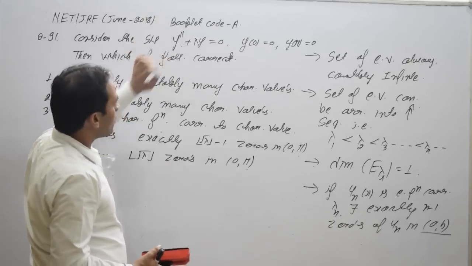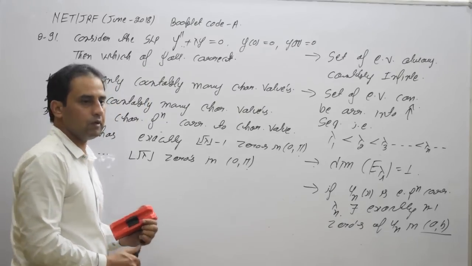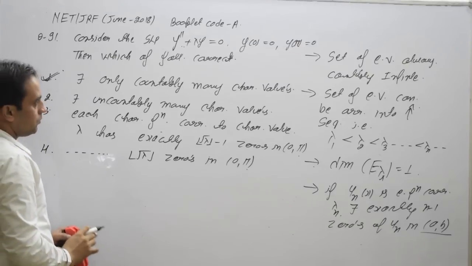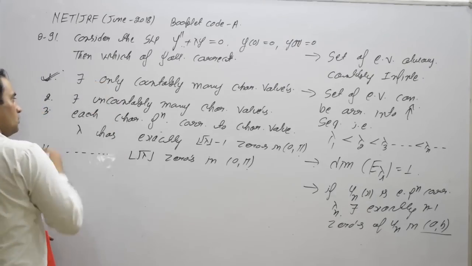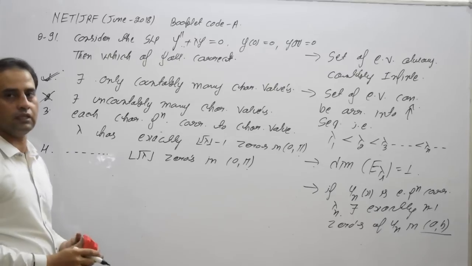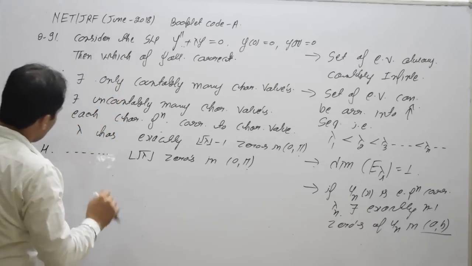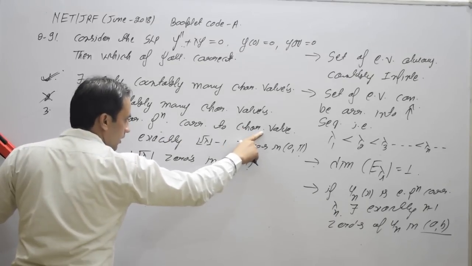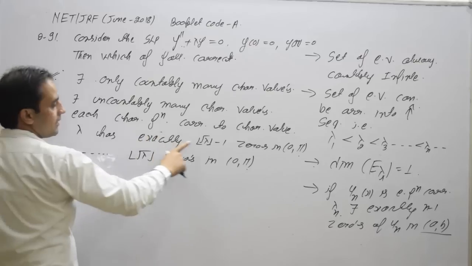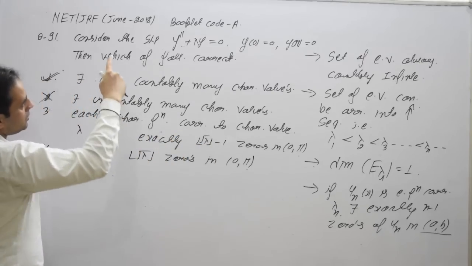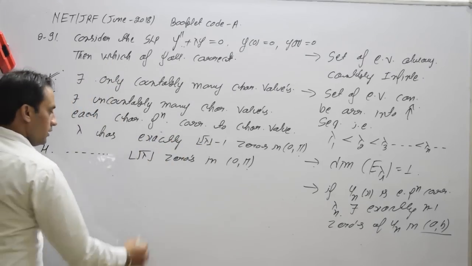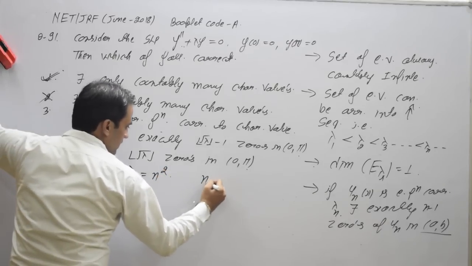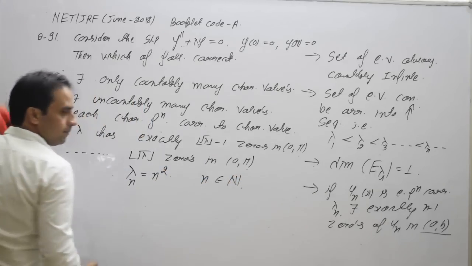Since this is a regular boundary value problem, it must have countably infinitely many eigenvalues. So the first option is correct. If the first option is correct, the second option is definitely incorrect. Now come to the third option. Each characteristic function, that is, eigenfunction corresponding to eigenvalue lambda, has exactly this many zeros. If you solve this boundary value problem, you will get eigenvalues lambda n equal to n squared, where n belongs to the natural numbers.